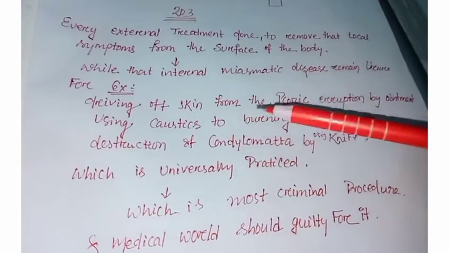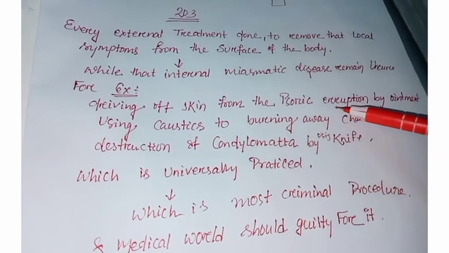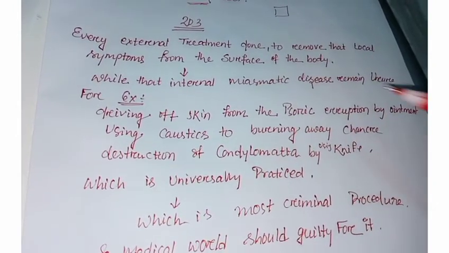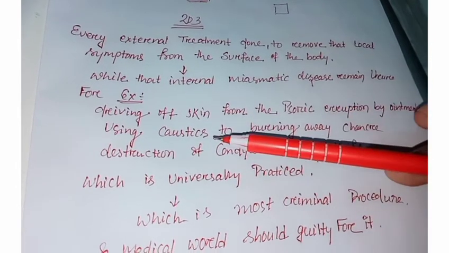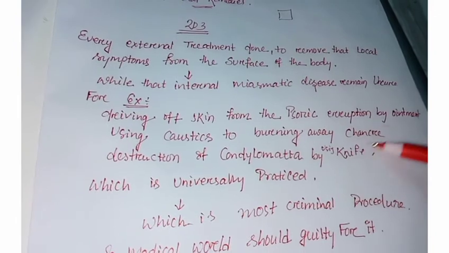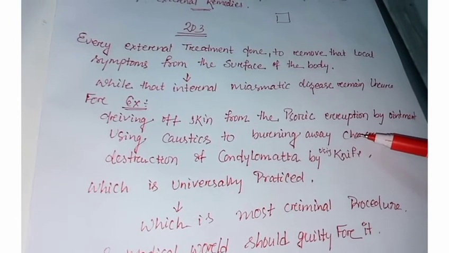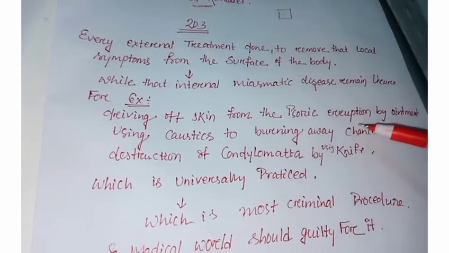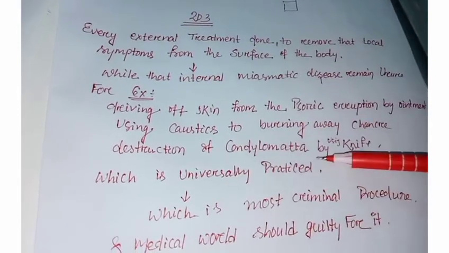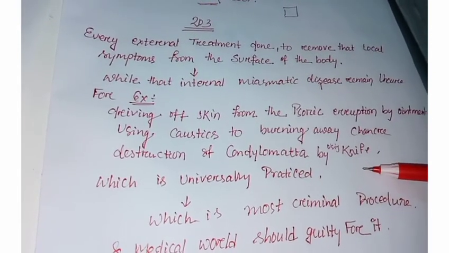Here he gives some examples: driving away the psoric eruption of the skin through ointment, or using caustic to burn away a canker. In syphilitic disease a burning sensation is found, and to remove it caustic is used. Destruction of condylomatous matter by using a knife.